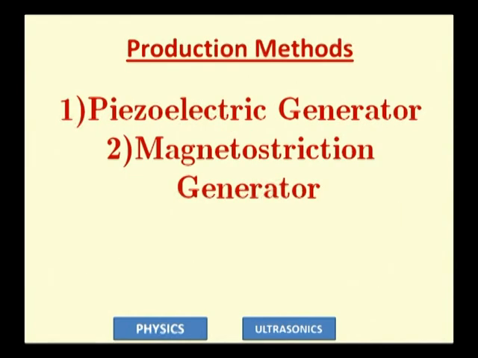Now, what are the production methods? Actually, ultrasonics cannot be heard or sensed by the human ear. So one first has to produce them in the laboratory, and thereafter one can detect them, and then we can think about the applications of ultrasonic sounds in various fields. There are basically two types of production methods: electrical and mechanical. Generally, two electrical methods are widely used for ultrasonic production. First is the piezoelectric generator, second is the magnetostriction generator.